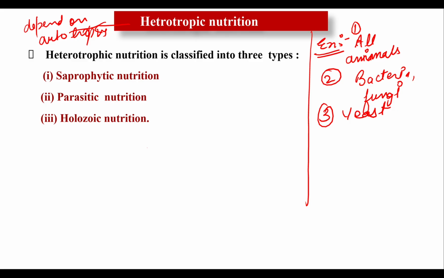Okay, then we are able to cook food in the kitchen. So we will now discuss the various types of heterotrophic mode of nutrition in detail. The first heterotrophic mode of nutrition is saprophytic, the second one is parasitic, and the third is holozoic. Okay, so let's see about the saprophytic mode of nutrition.